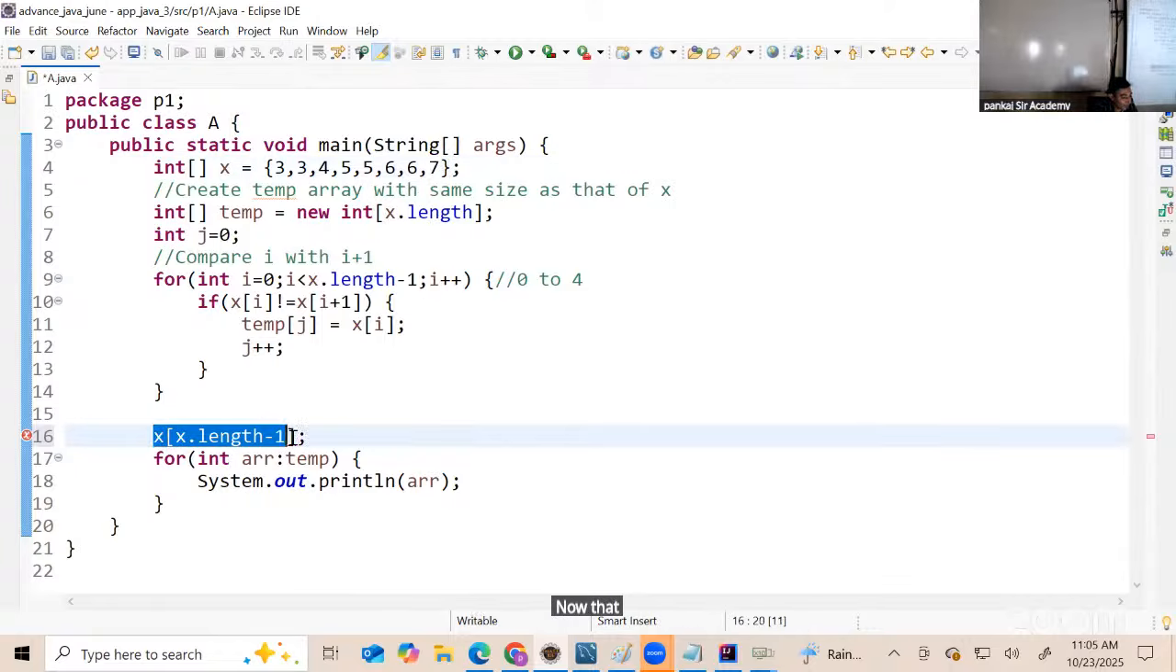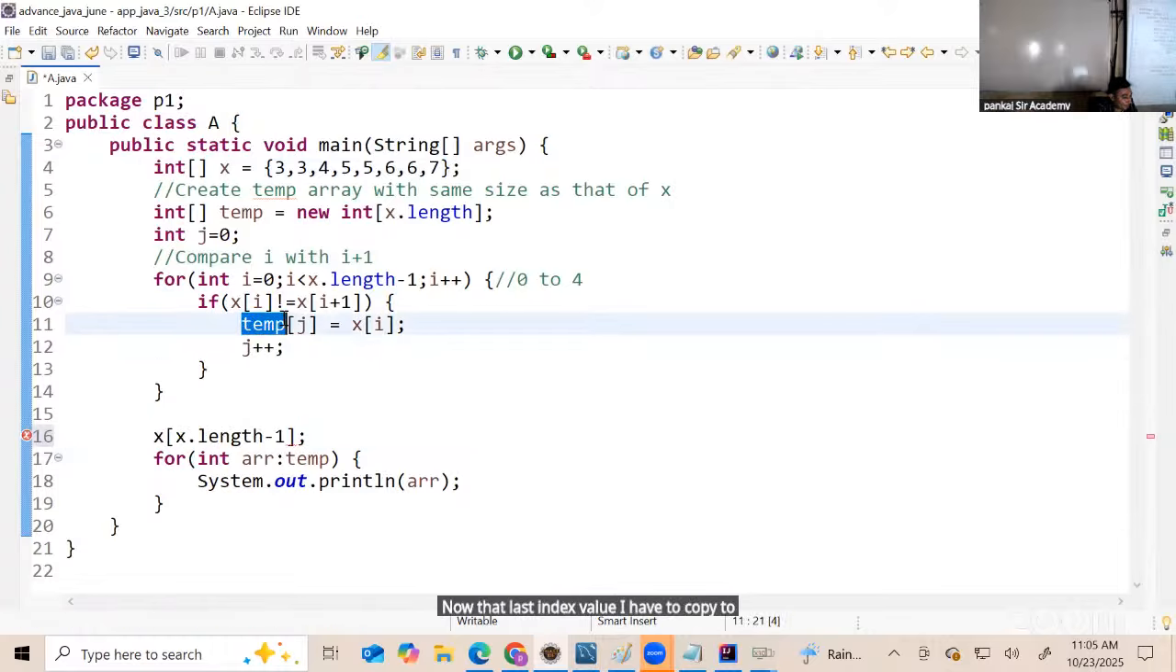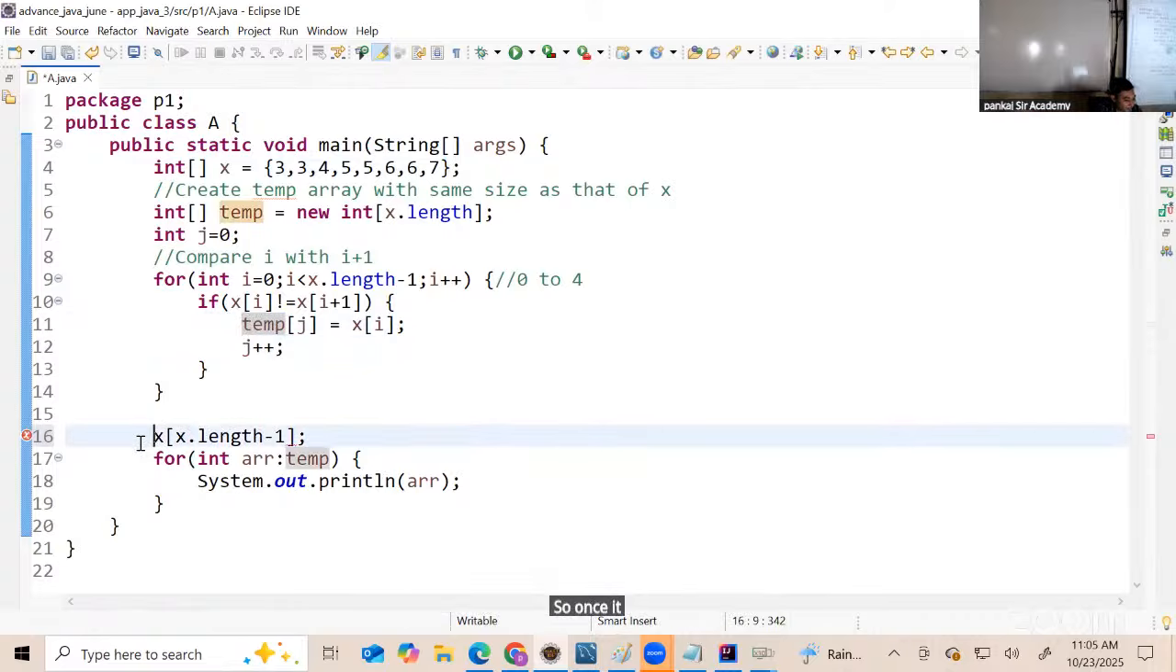Now that last index value I have to copy to j plus plus of temp. So once it has become j, just type here temp of j. That's it. Okay, that's it.